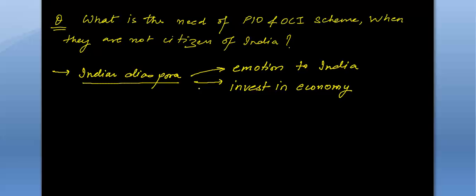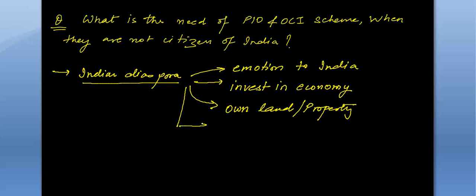They want to own land and property because their ancestors lived here, so they want to be connected to their ancestors. Plus they bring a lot of money from outside, so that adds to remittances.